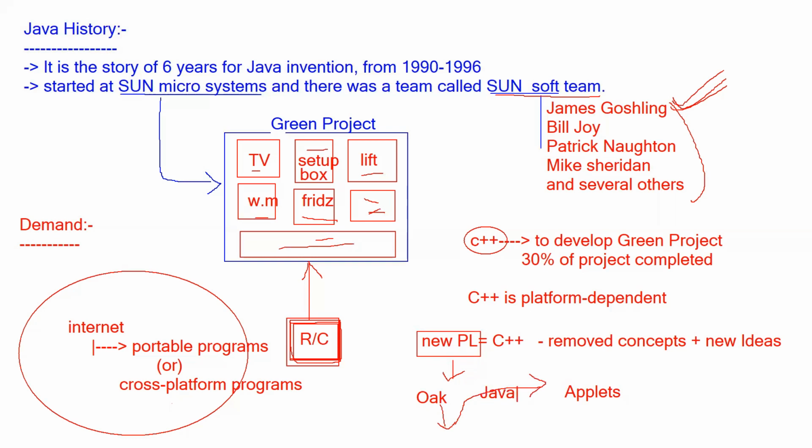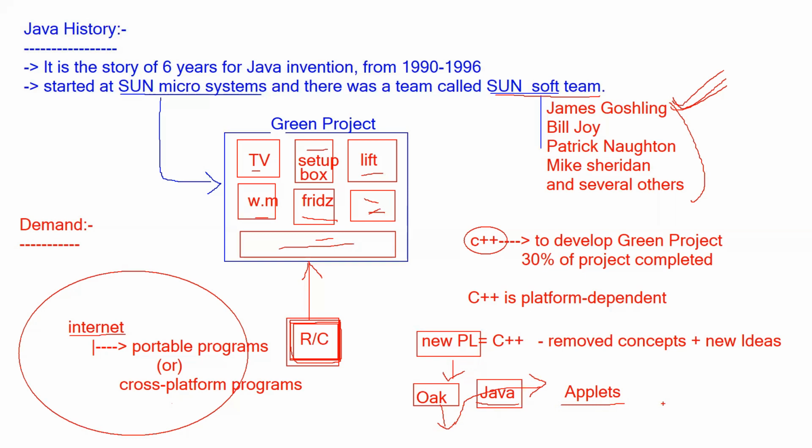Now Oak became the Java language. And then they developed Java applets. They are special programs, cross-platform programs. They can run on any device through the internet. So this is how the Java language came into this world.